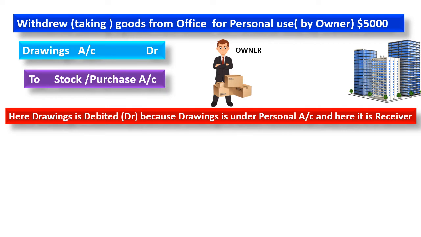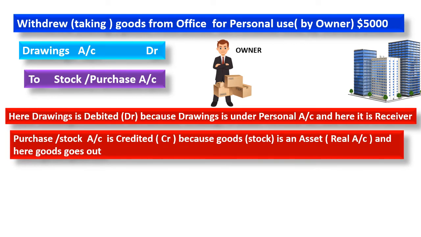So in the journal, drawings will be debited because he is receiving that amount, that goods. That's why drawings is debited, and purchase or stock is credited because goods or stock is an asset. Here we are taking goods or purchase as an asset that is going out from the stock.